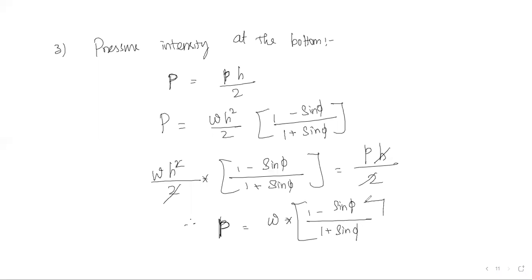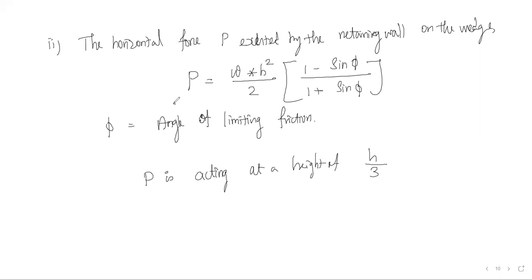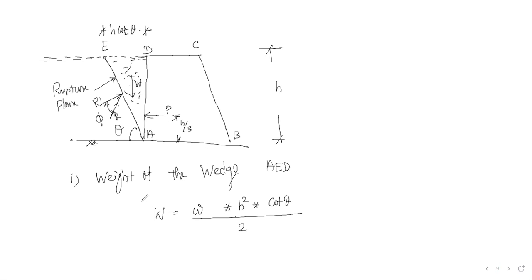These are the formulas we are going to use to find out the things about the retaining wall. This is the pressure intensity, this is the force exerted by the retaining wall on the wedge, and this is the weight of the wedge.